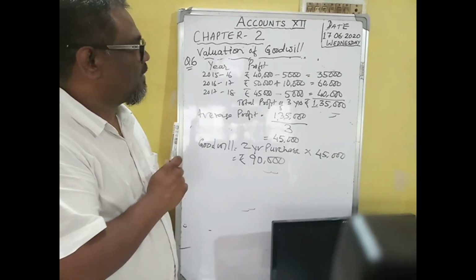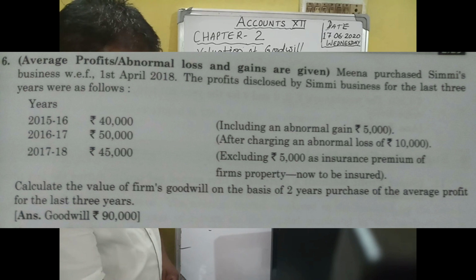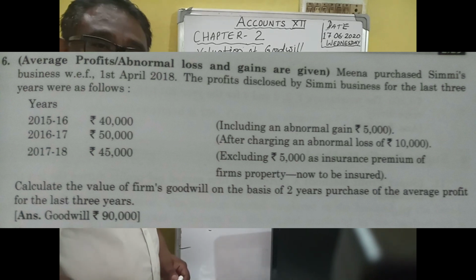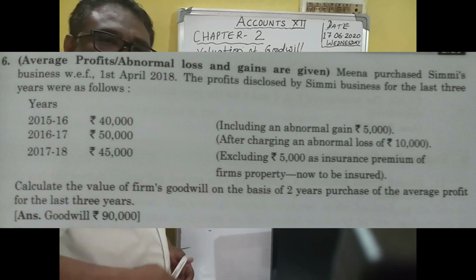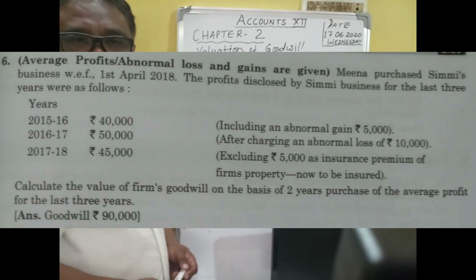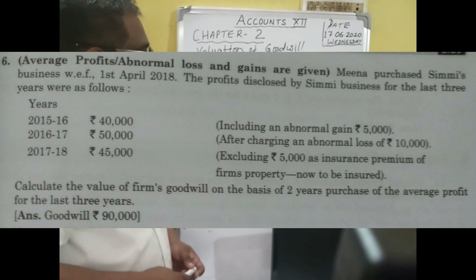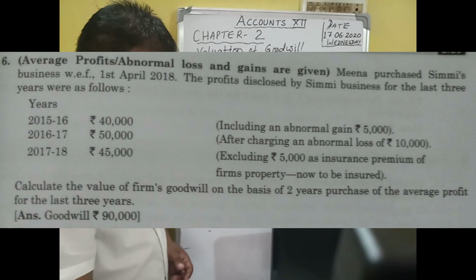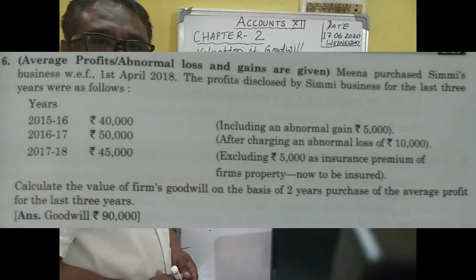So this is question number 6. Similarly, you will get question number 7 and 8 also. Please do question number 7 and 8 with the help of this. Okay, so now we will go to the next topic, weighted average profit method.